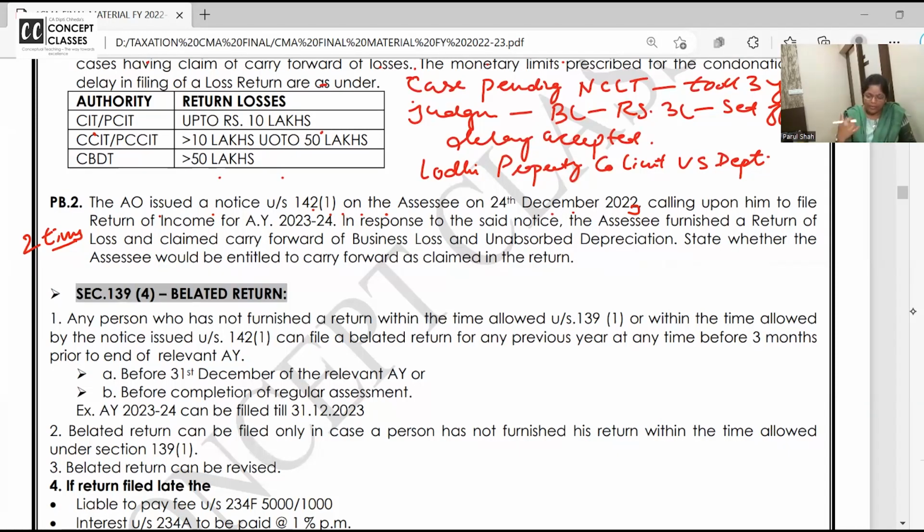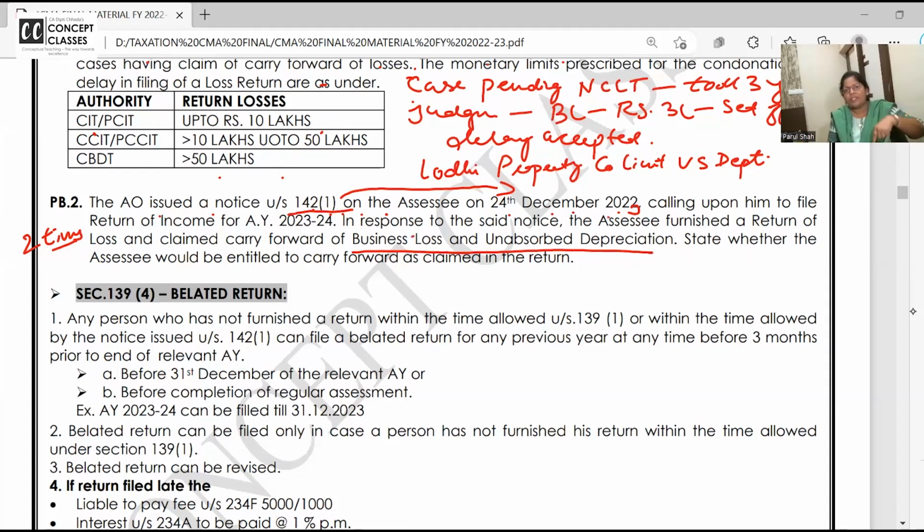Okay, you all know that they can file the return. Once the due date for filing the return is over, then only, if you have not filed the return, the department gives you the notice that okay, you file the return. So according to the department's notice, you file the return, say in December 23. In response to the said notice, SSC filed the return and claimed carry forward and set off. See, we told you, if you want to carry forward losses, file the return on time. Okay. Now what is happening?